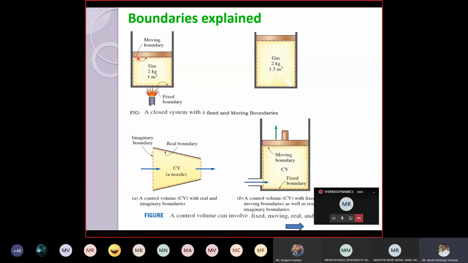So this is my system because I am interested in the properties of this particular region. For this system, I am adding heat with the help of some external source. Usually if you heat the gas, what happens? The molecules of the gas will get activated, so their kinetic energy will increase. Due to the increase in kinetic energy, they will collide with each other, thereby its temperature will increase.